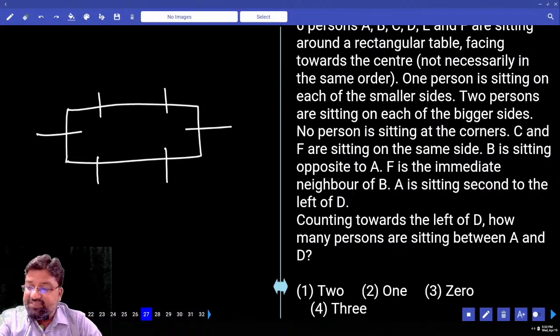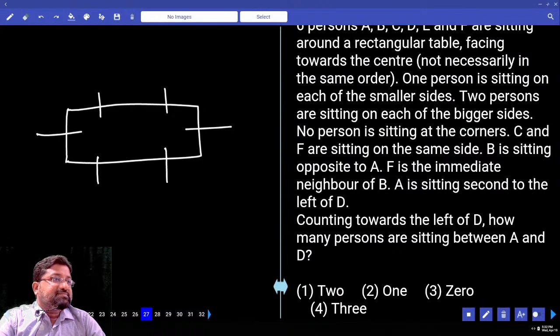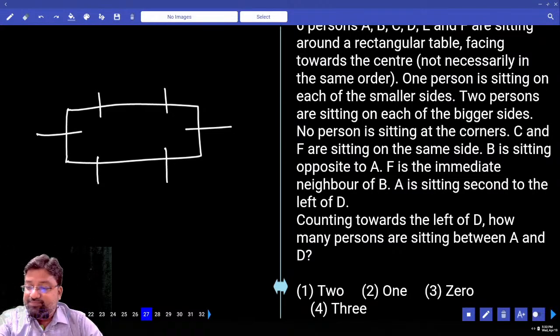Next he says C and F are sitting on the same side. C and F are sitting on the same side, meaning they have to sit along the longer side. Is there any guarantee where C and where F sit? No. Next, read further. B is sitting opposite to A.